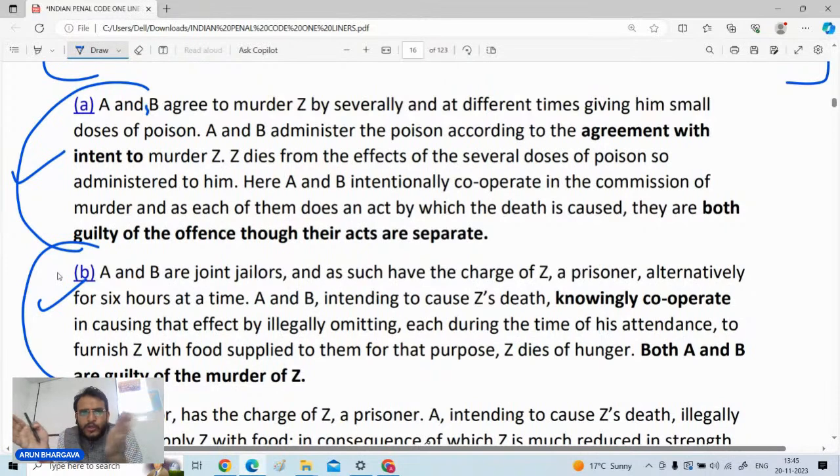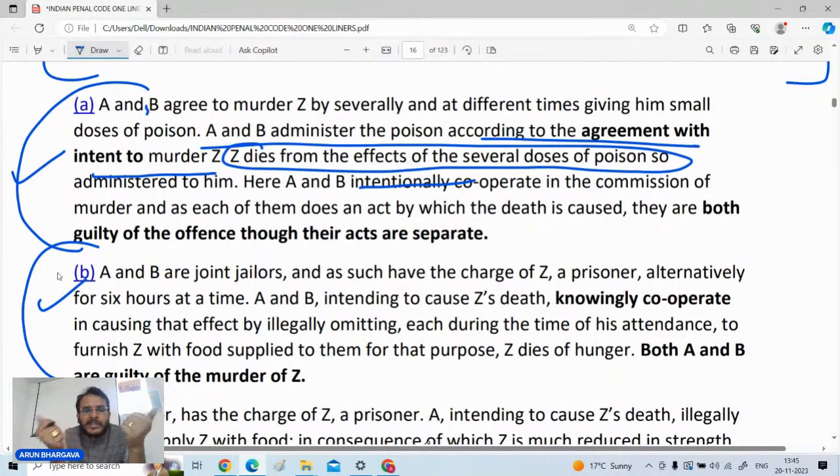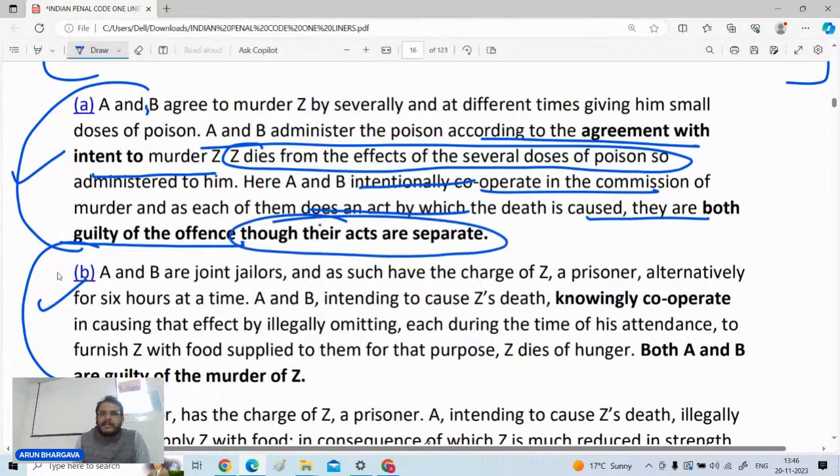They gave small doses of poisons to Mr. Z, and it is written that A and B administer poison according to the agreement with intent to murder Z. Z dies from the effect of the several doses of poison so administered to him. So A and B, because they have intentionally cooperated with each other, both of them should be liable for the offense, though their acts are separate.